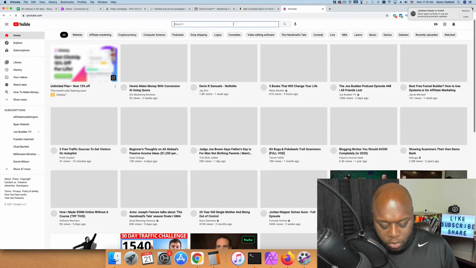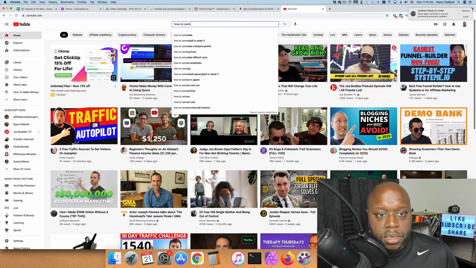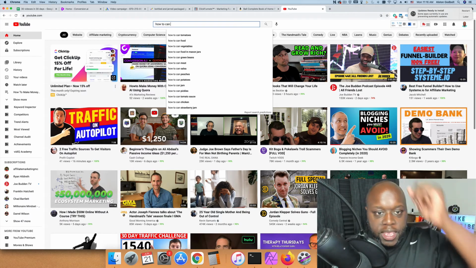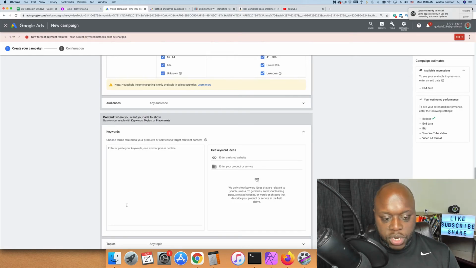For example, we could type in how to can. As you can see, it says how to can tomatoes, how to can food, vegetables, how to can food in mason jars. What we'd want to do is add all of these keywords over here in this description because it's going to target those people. These are the exact people we want to get in front of, and that's how we do it.